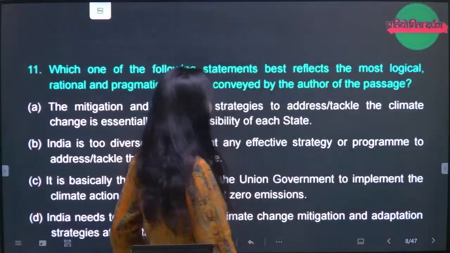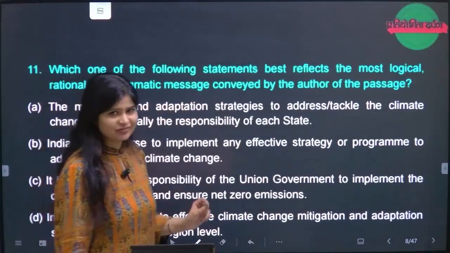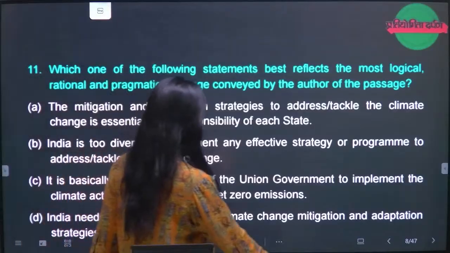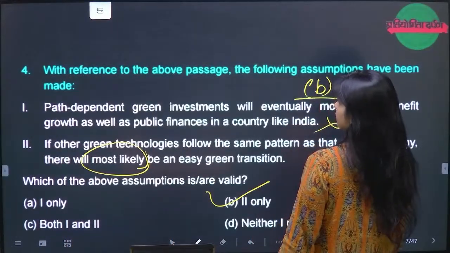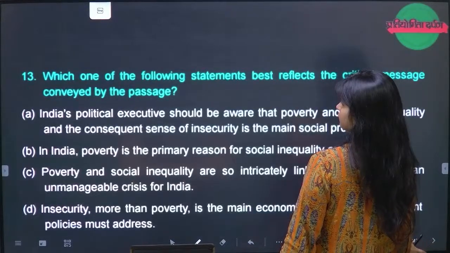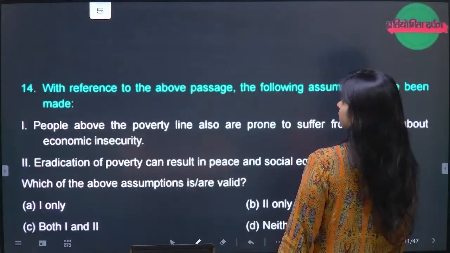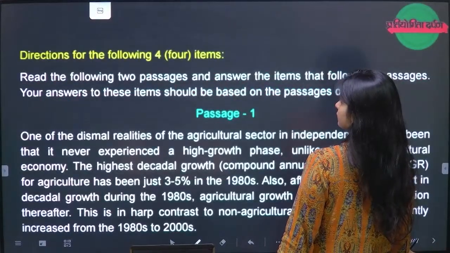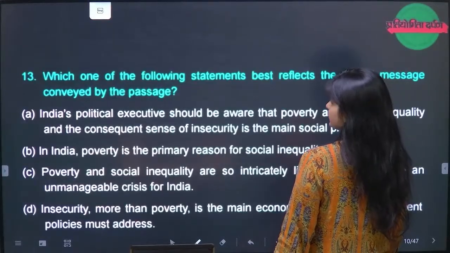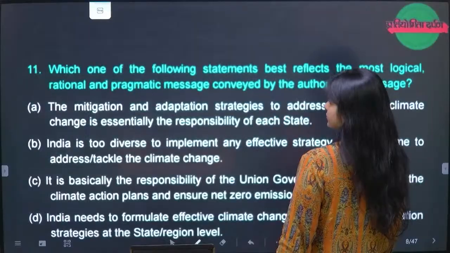Okay, quickly moving to question number 11, set A. Where is the passage here? Okay, so the passage is missing here in the slide.